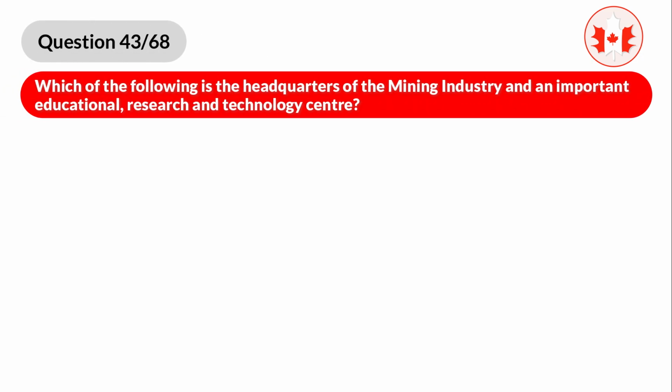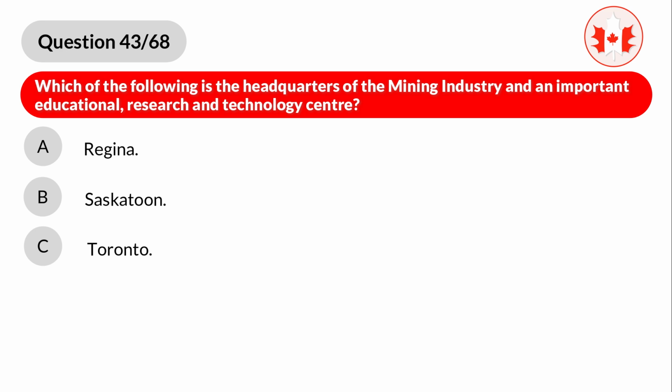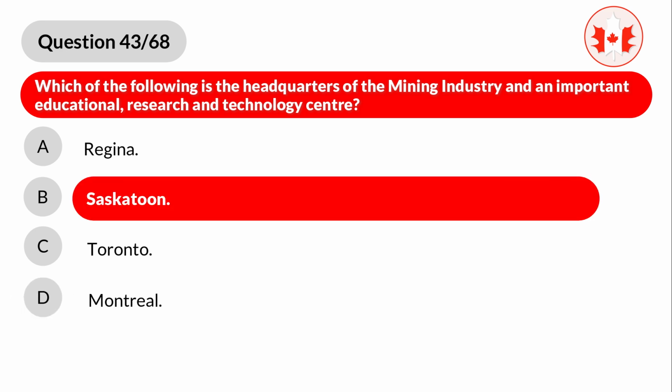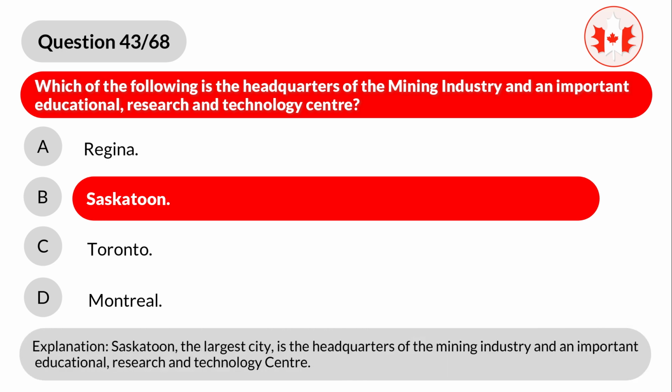Question 43. Which of the following is the headquarters of the mining industry and an important educational, research and technology center? A. Regina. B. Saskatoon. C. Toronto. D. Montreal. Correct answer is B. Saskatoon. Explanation. Saskatoon, the largest city, is the headquarters of the mining industry and an important educational, research and technology center.